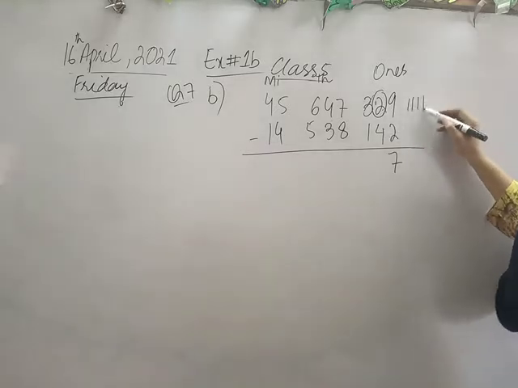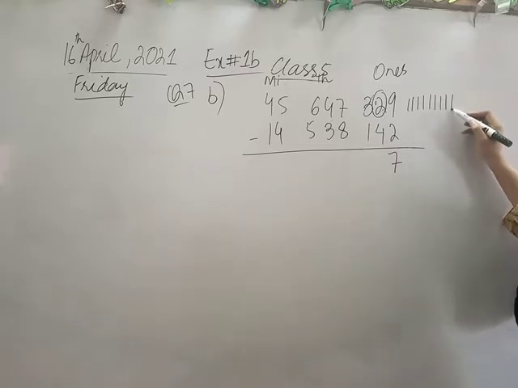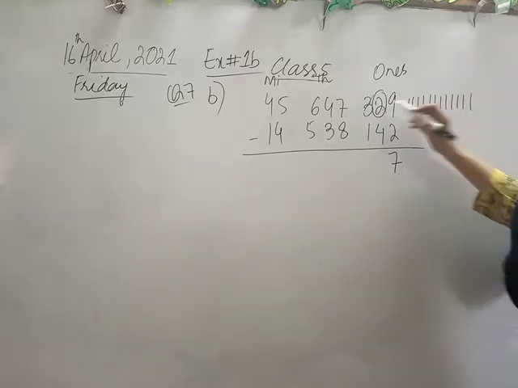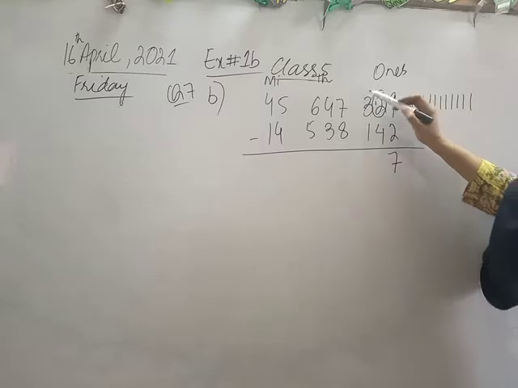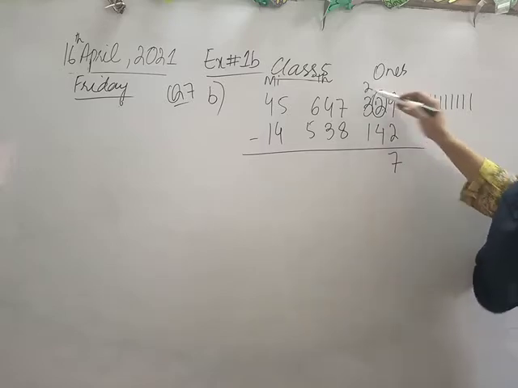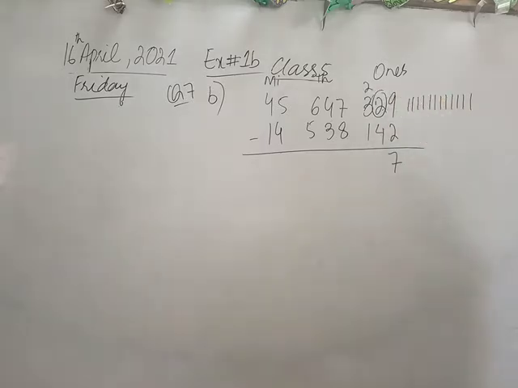1, 2, 3, 4, 5, 6, 7, 8, 9, 10, 11, 12. अच्छा, ये नंबर तो 12 बन गया था and the previous will become 2. Fine?